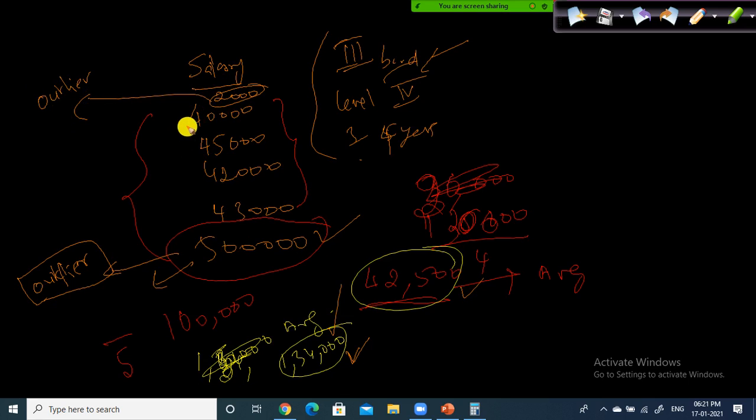See, when you look at these data, all these values are somewhat closer to each other. When you compare this one with this one, it is too far from this. Even this one is too far from this. But these values are somewhat closer to each other compared to this value and this value. And these two values are called your outlier.